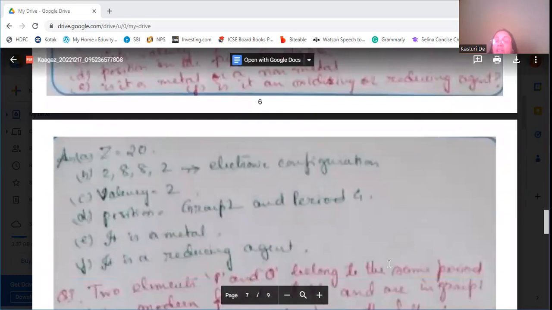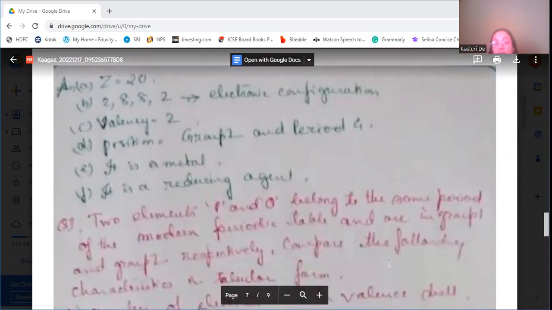Now position, it will be group 2 because it has 2 electrons on its outermost shell, and as it has 4 shells, it's period 4. Then it's a metal. It is a reducing agent. Generally metals are reducing agents. It will lose electrons, so it's a reducing agent.